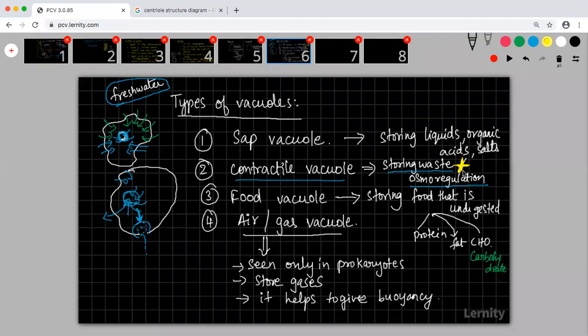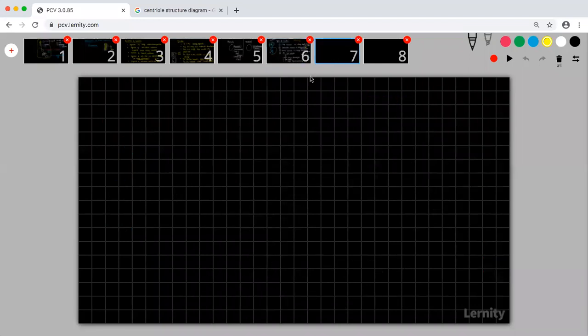Please understand that vacuoles are created as an extension of the Golgi body. How is the vacuole forming? The vacuole is forming as an extension of a Golgi body. Contractile vacuole is present in most freshwater organisms where osmoregulation has to happen. Contractile vacuole is absent in marine organisms.